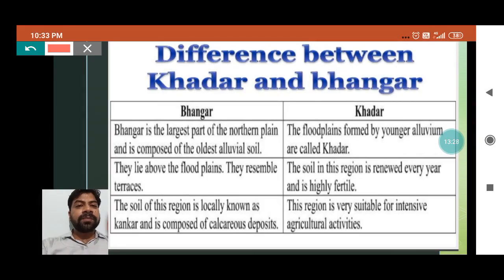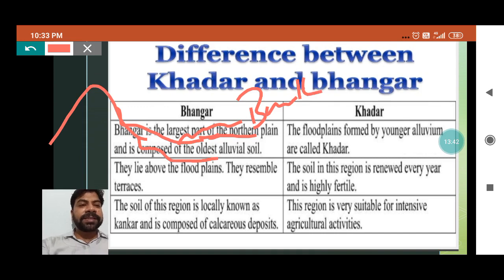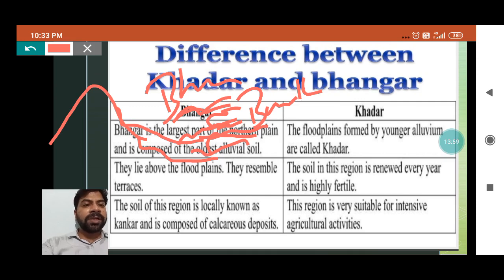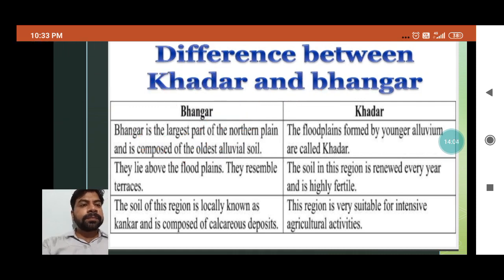When a river used to come from the mountain, it used to carry sand and sediments. And when the river got flooded, it used to deposit the sand and sediments in the bank area, nearby the bank side. Slowly and gradually this process takes place and this soil is pushed forward. So the pushed forward soil becomes the old alluvial, that is called Bhangar, and the new alluvial which is forming from time to time nearby the bank is called Khadar. So here some differences are mentioned.